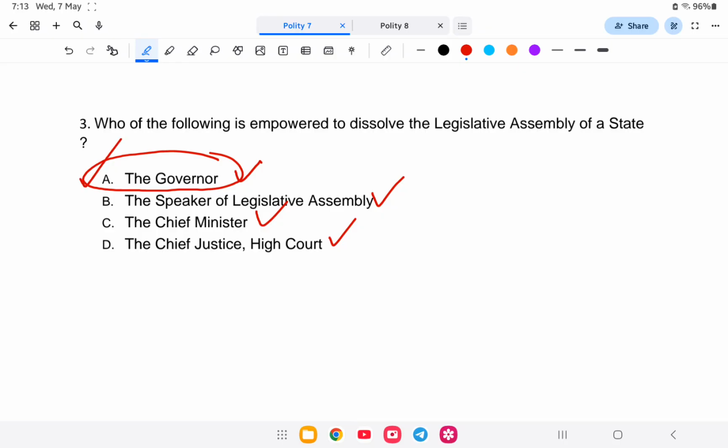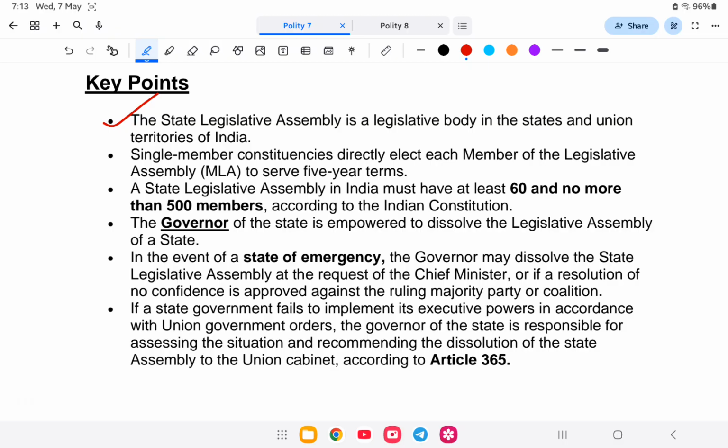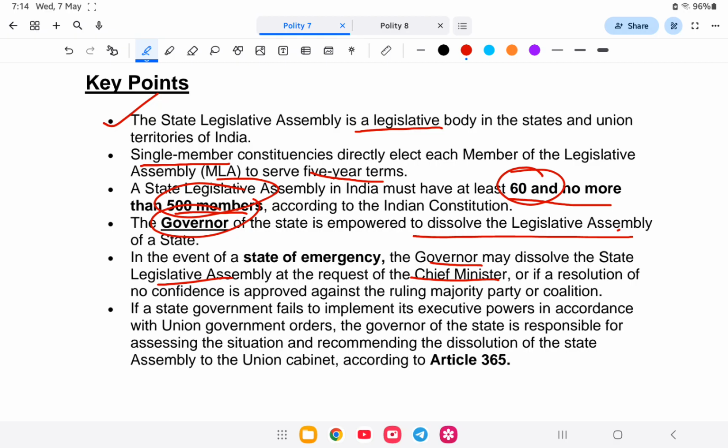Let us study in detail. The legislative assembly is a legislative body in the states and union territories. Each member is directly elected from a single member constituency for a 5-year term, with a minimum of 60 and a maximum of 500 members. The governor of the state is empowered to dissolve the legislative assembly, or in the case of an emergency, the governor may dissolve the state assembly at the request of the chief minister. The union government also has power under Article 365. So this is the answer.